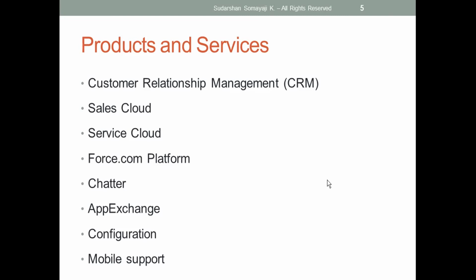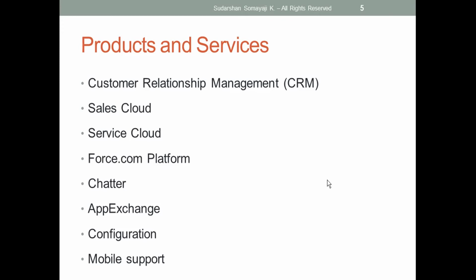Next is the Force.com platform. Earlier we called it the Force.com platform; from now on we are going to call it the Lightning platform. In this platform, as an admin or as a developer, we are going to create intuitive applications that will help end users improve their business in a smoother and more effective way. That we can do with the Force.com platform.